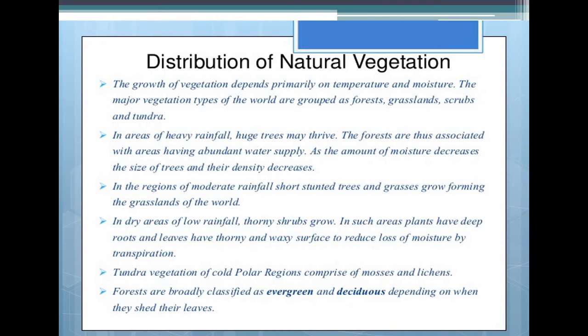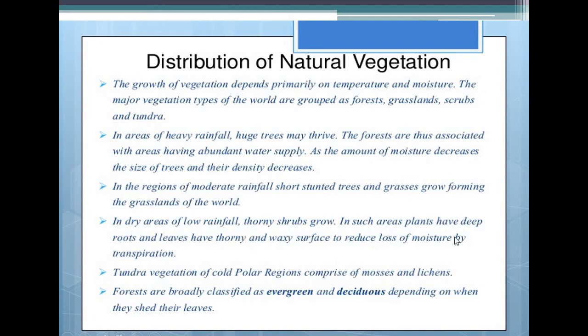But as the amount of moisture or rainfall decreases, the size of the trees also decreases, or the density of the forest also decreases. In the regions of moderate rainfall, short stunted trees and grasses grow, forming the grassland of the world. In dry areas of low rainfall, thorny shrubs grow.